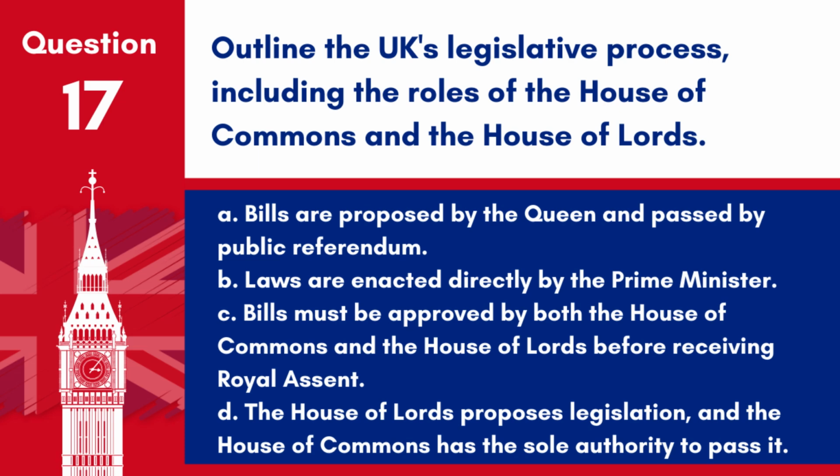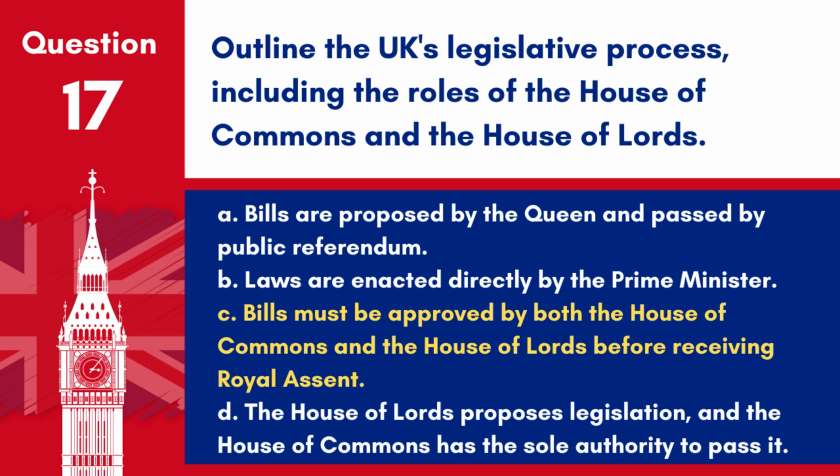A. Bills are proposed by the Queen and passed by public referendum. B. Laws are enacted directly by the Prime Minister. C. Bills must be approved by both the House of Commons and the House of Lords before receiving royal assent. D. The House of Lords proposes legislation, and the House of Commons has the sole authority to pass it.